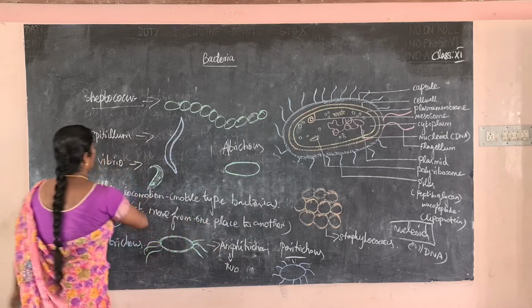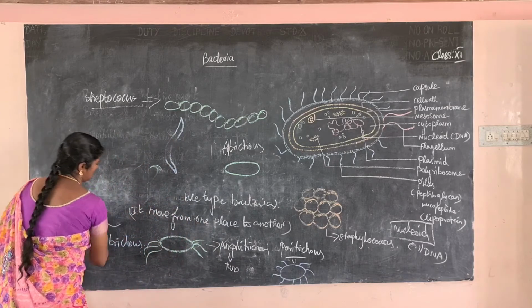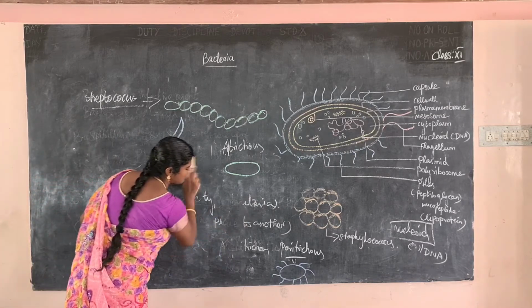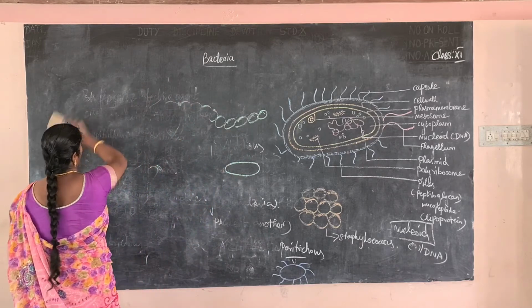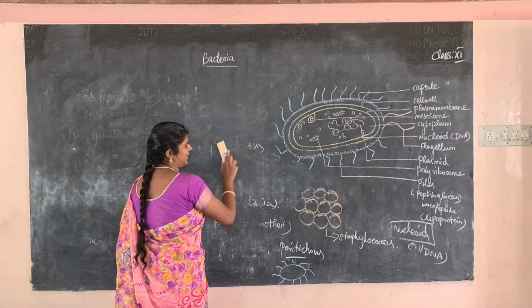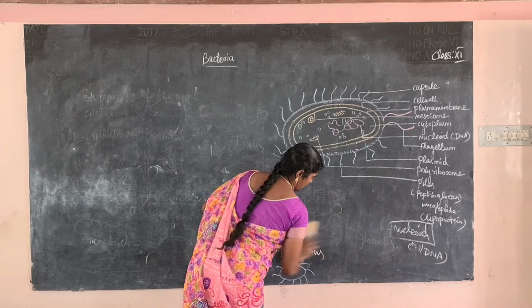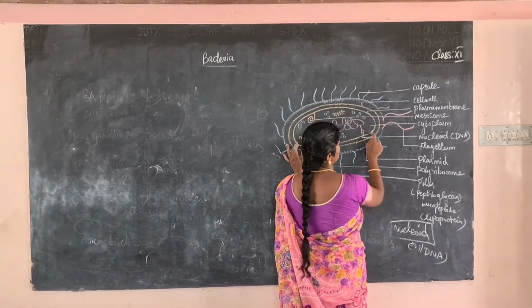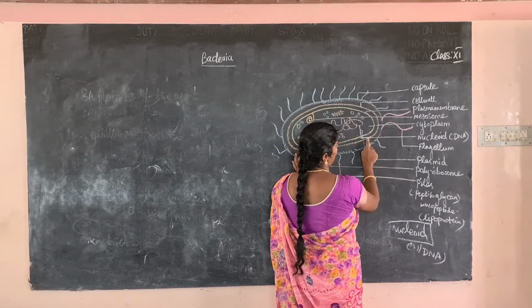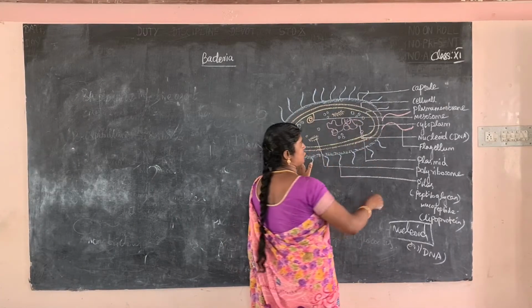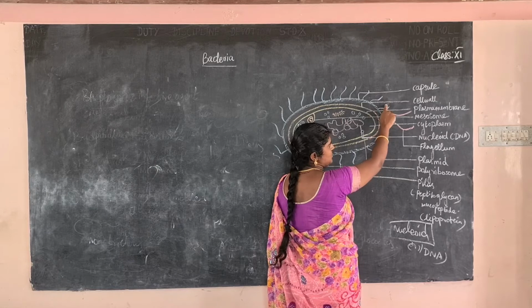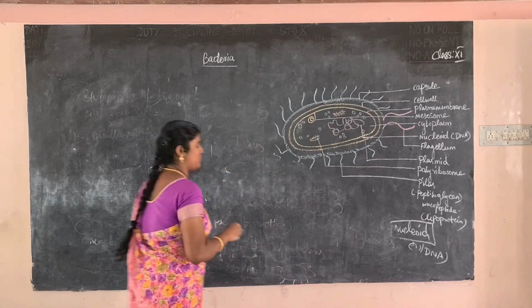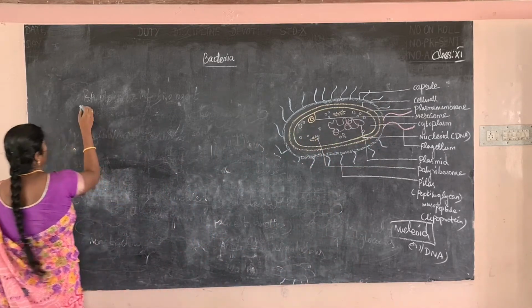Okay. So next topic, what is the bacterial cell wall? Normally, the bacterial cell wall is surrounded by some gelatinous substance. For example, this is a bacterial cell structure. The bacterial cell is surrounded by mainly three structures. What are the three structures? First one, capsule. Next, cell wall. Another one, cytoplasm.